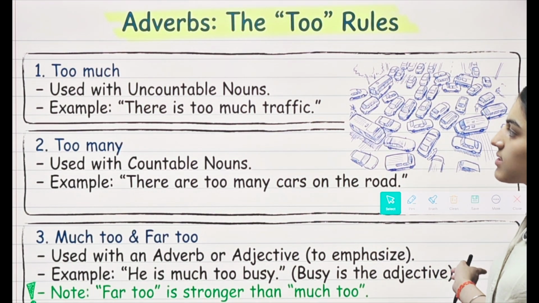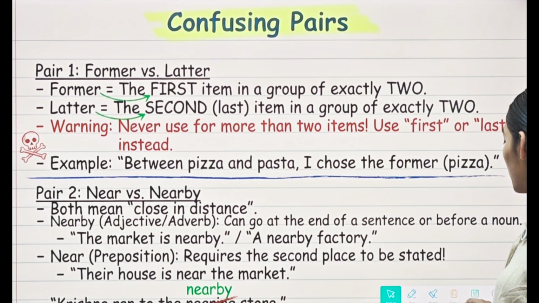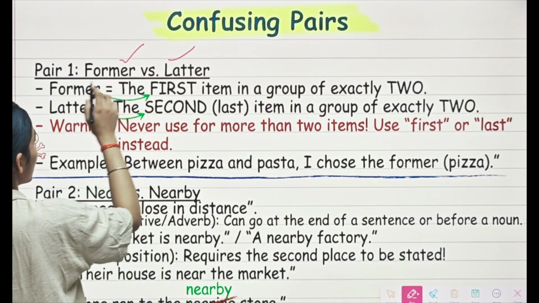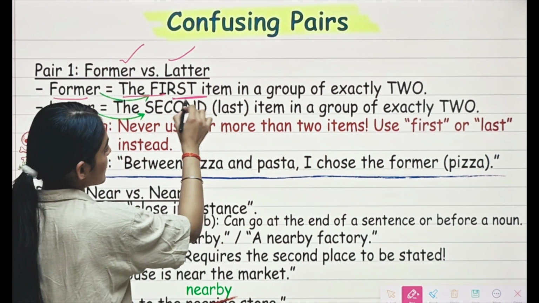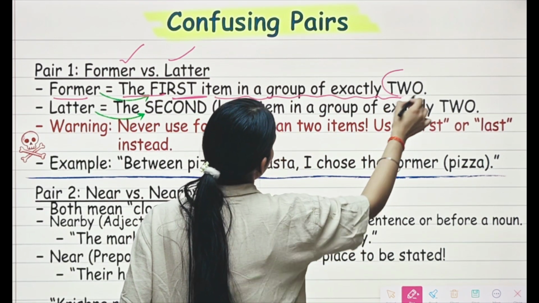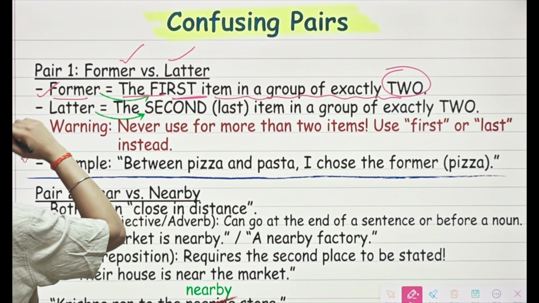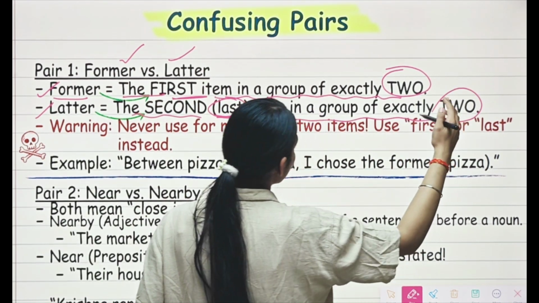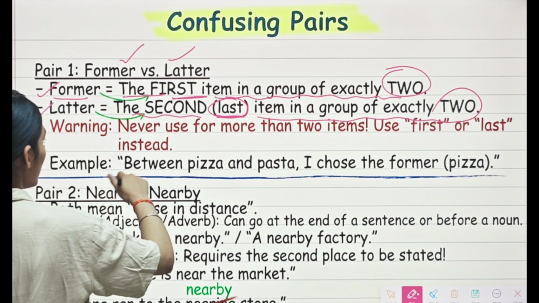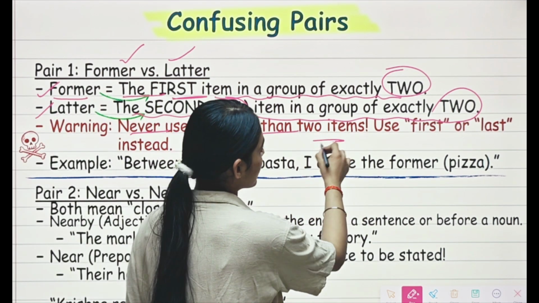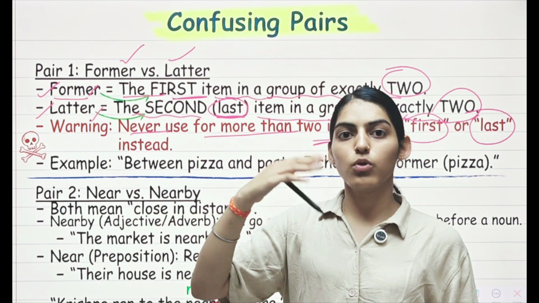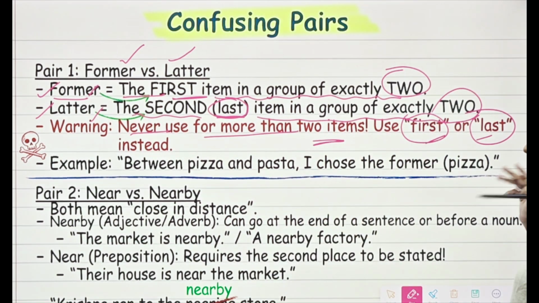Now moving on, we have former versus latter. Former is the first item in a group of exactly two, so we will use former. And latter is the last item in a group of exactly two. So never use them for more than two items. If there are only two objects, we will use former and latter. If there are more than that, we will use first and last.